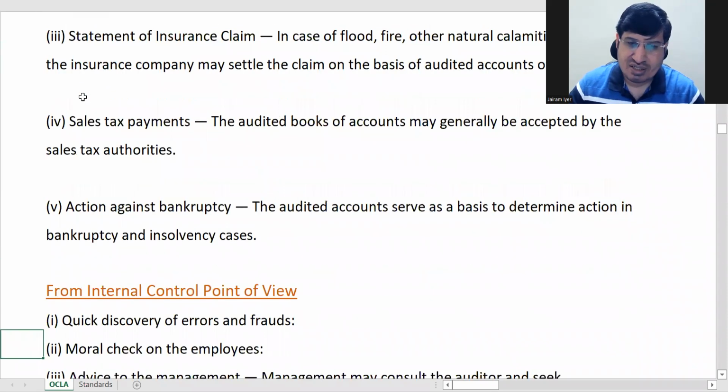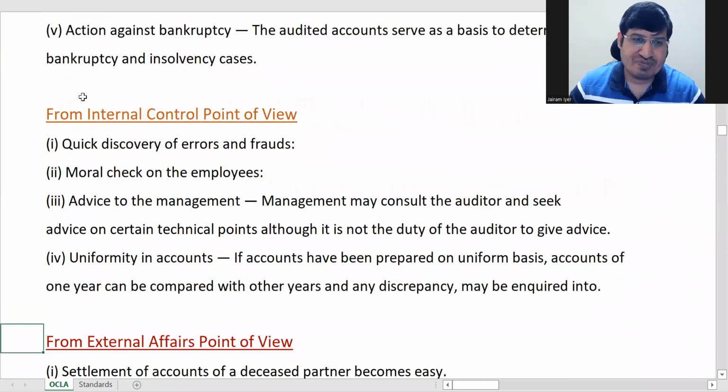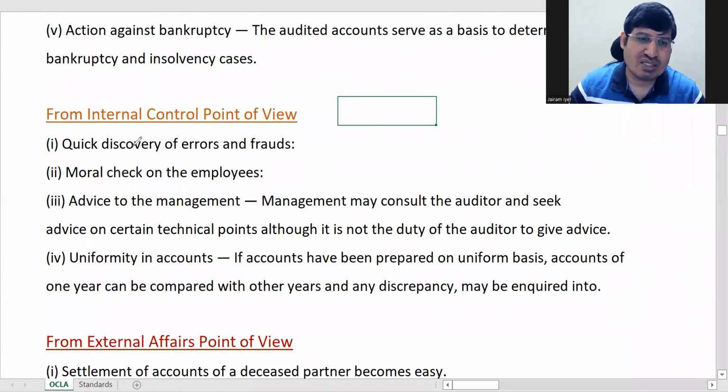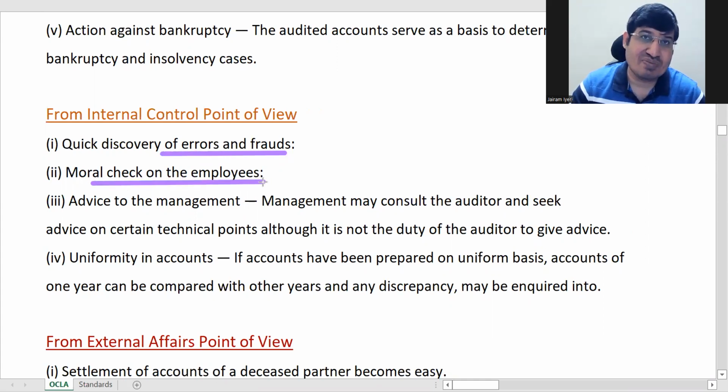Okay, ये हो गया. ठीक है, from an internal control point of view, significance of audit is क्या रहेगा? सबसे पहले quick discovery of errors and frauds. ठीक है, errors and frauds can be discovered. Okay, moral check on employees. Employees know that audit is being carried out. If they do any fraud or something, then it will be caught. Okay, so there is a moral check.